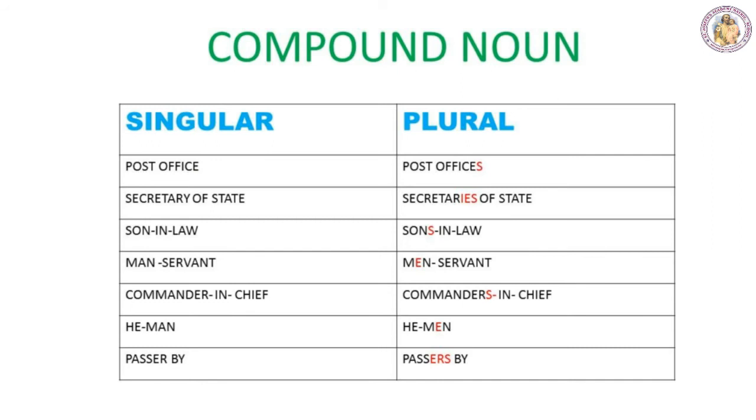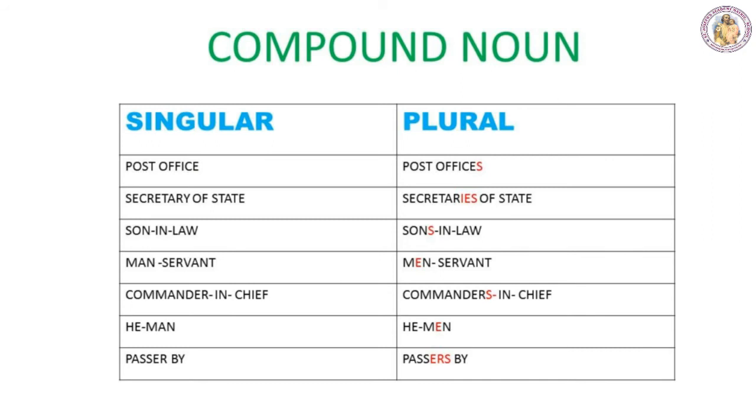Secretaries of state. Another example is son-in-law. The main noun is son, so this word becomes plural. Sons-in-law. Men servants is the plural of man servant because man is the main noun, so that word man becomes plural.